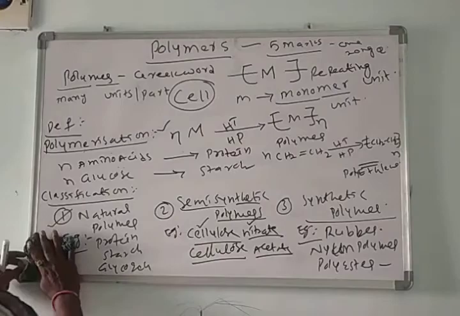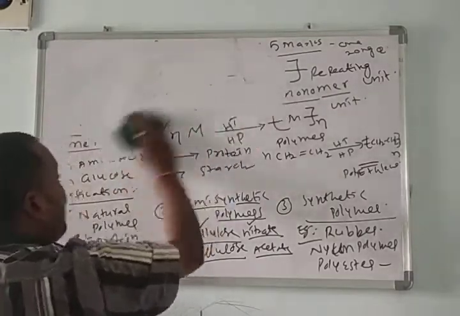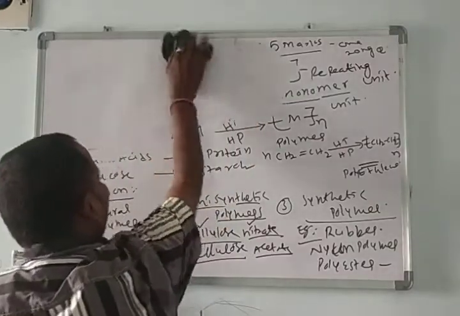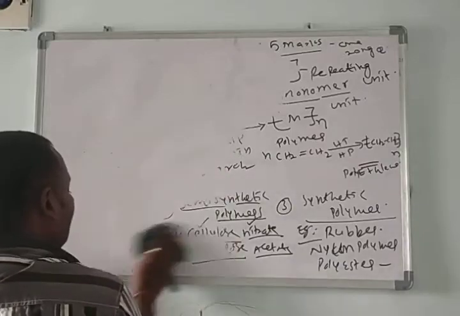Then in continuation, we'll see one more classification based on the mode of polymerization. Already we know about polymerization: the conversion of monomer into polymer.